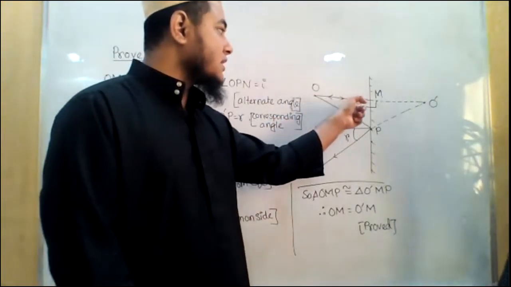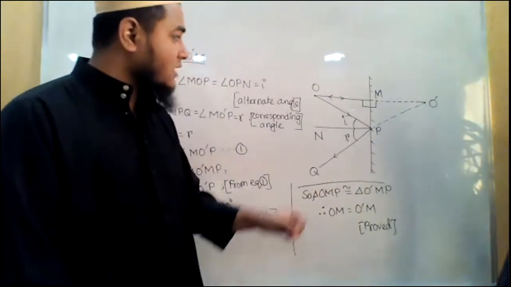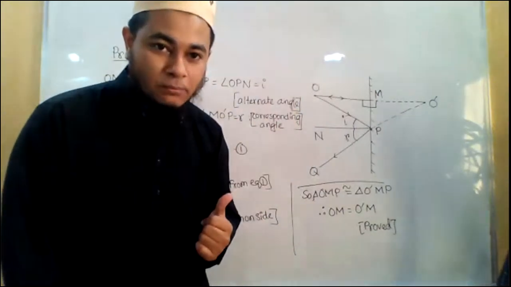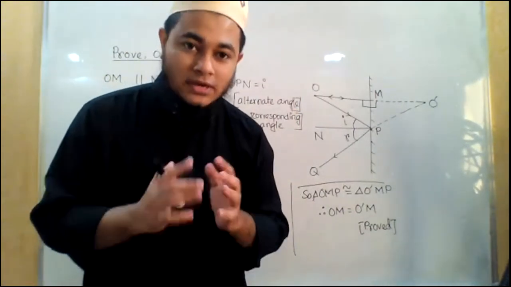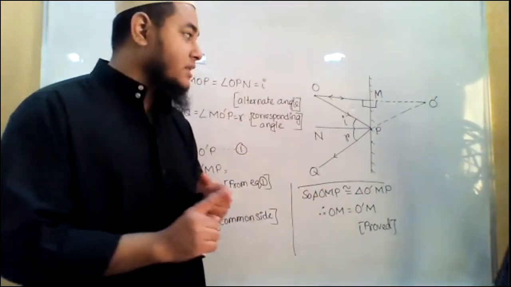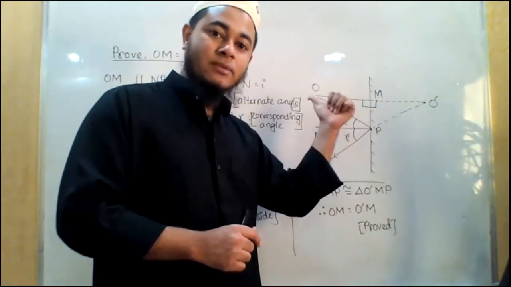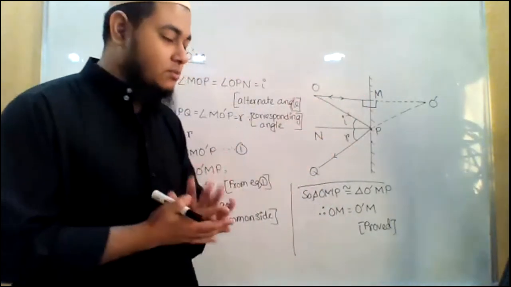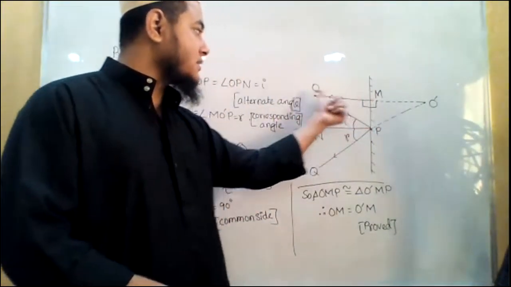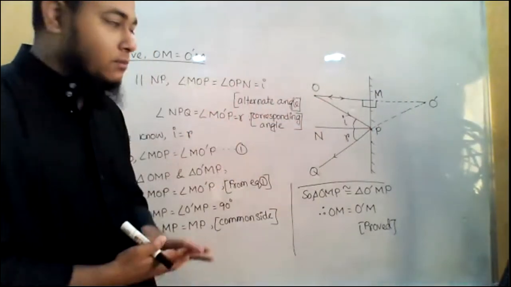One incident ray we will consider is incident perpendicularly on the surface of the mirror. If it is incident perpendicularly, it will be reflected back along the same way. Why will it happen? That one, inshallah, we will discuss once we are done with this proof. I will explain why our incident ray, which is incident perpendicularly, is reflected back the same way. For now, let us just accept it. So this is the incident ray and this is the reflected ray. Now, if I want, I can extend the reflected ray up to infinity, no problem.